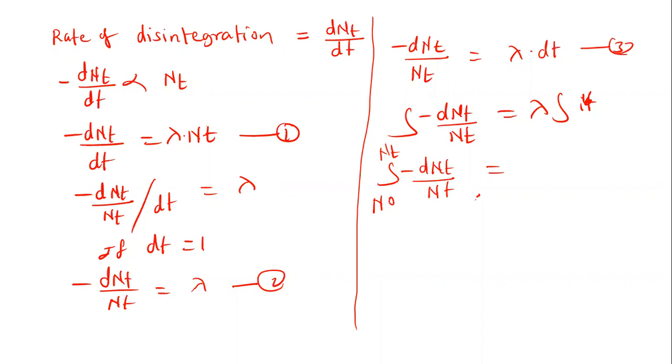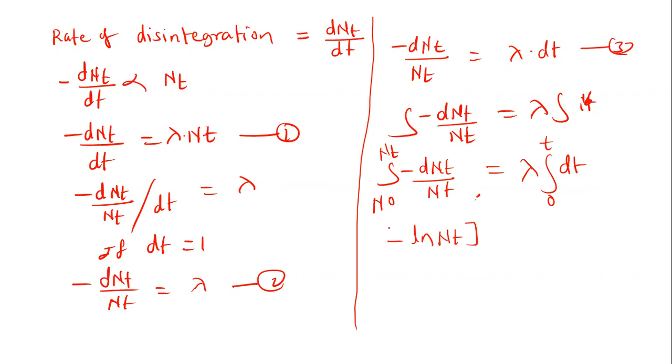Within this limit we have to integrate this, and the integration of dt is from 0 to t. At time 0, initially, the nuclei are N0, and at the time t the number of nuclei are Nt. Then the integration of this is equal to minus ln Nt.